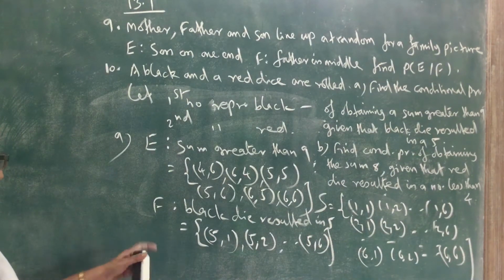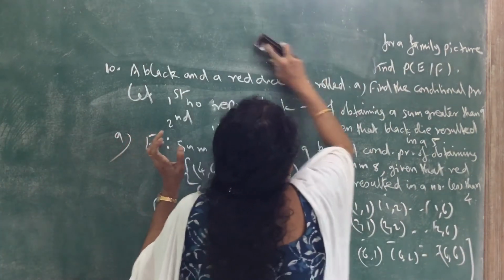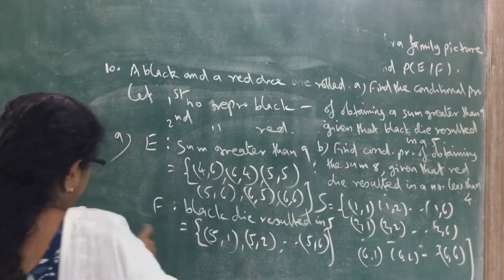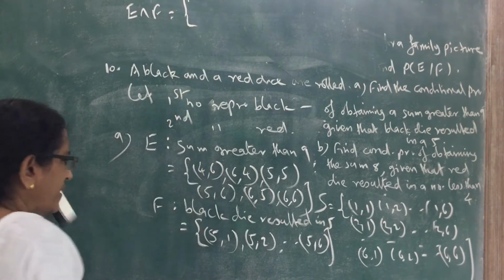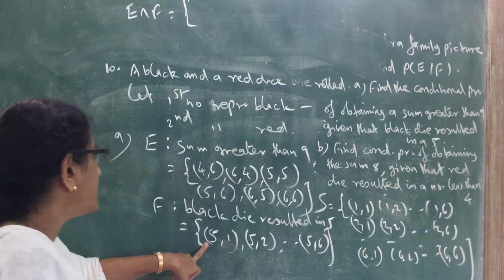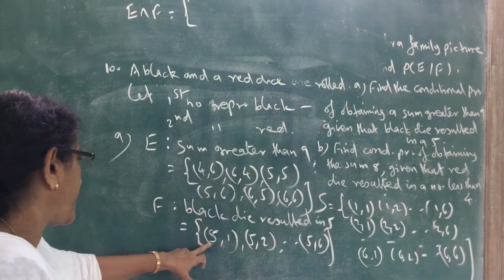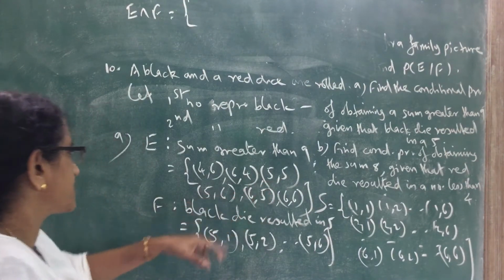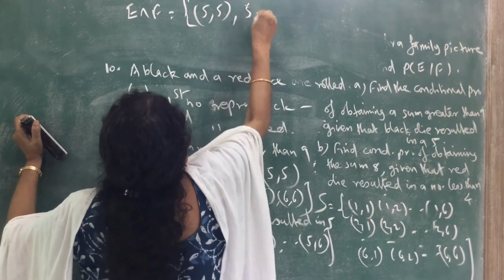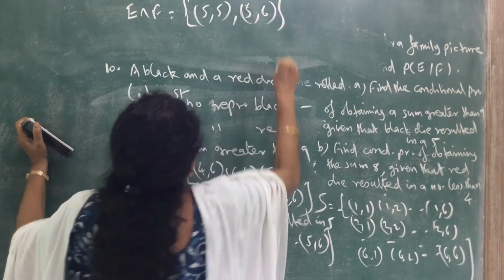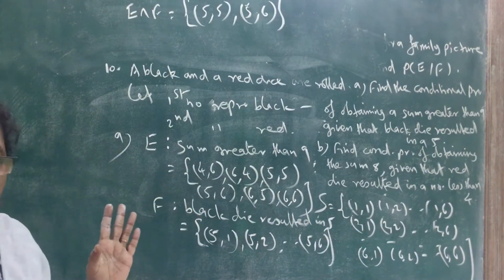Now we can write E intersection F. E intersection F equals the common elements. Which are the common elements? Starting with 5: here starting with 5 we have 5, 5 and 5, 6. Only 2 elements start with 5. So 5, 5 and 5, 6. These are the common elements. Now it is easy to write the probability.